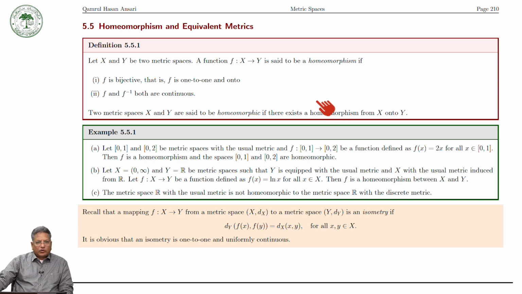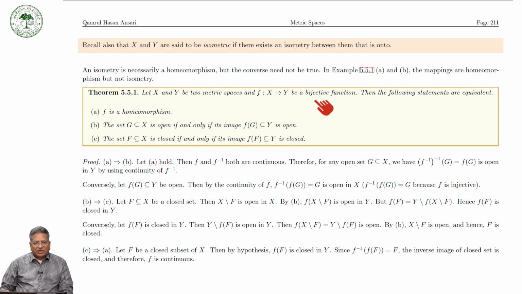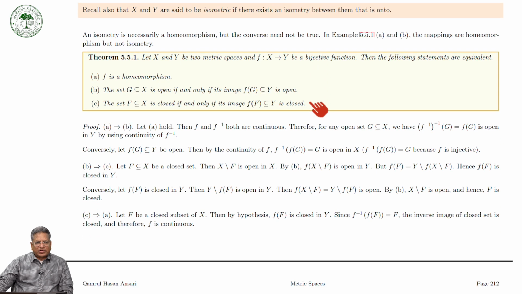And then we defined homeomorphism. A function f from a metric space x to a metric space y is said to be a homeomorphism if f is bijective, that is one-one and onto, and f and f inverse both are continuous. So if f is one-one and onto, and f and f inverse both are continuous, then we say that f is a homeomorphism.